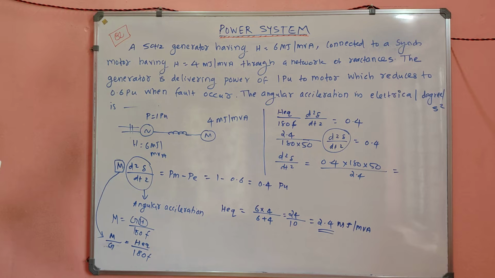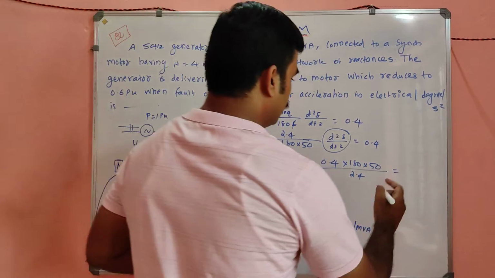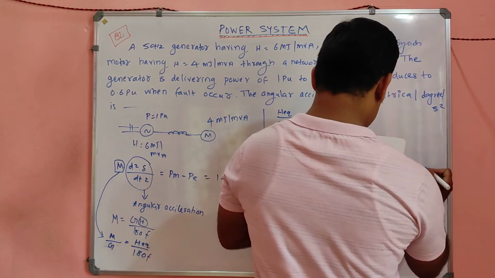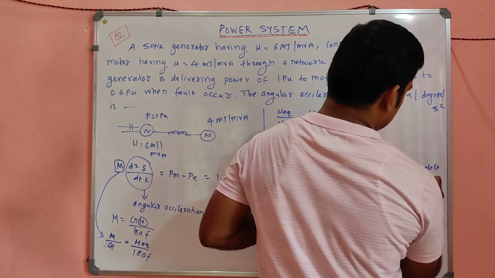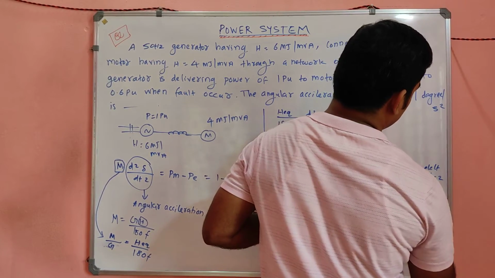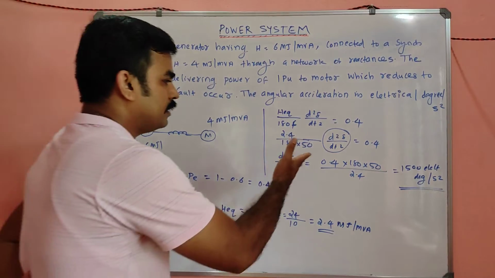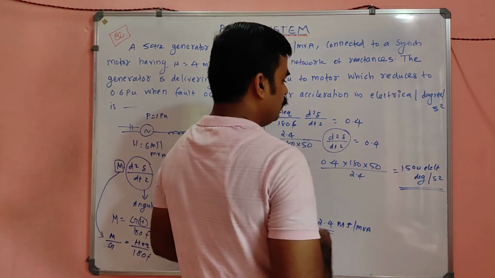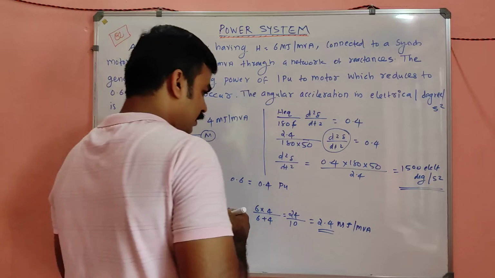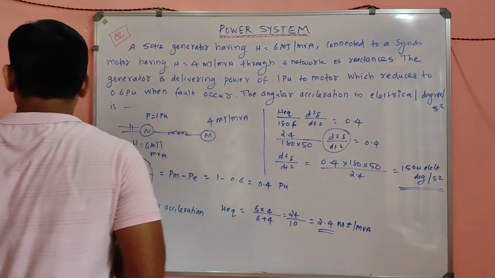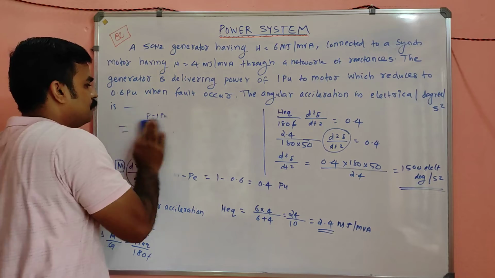okay, you just calculate it. H equivalent divided by 180 into F, d square del by dt square, equal to 1500. I will get 1500 electrical degree per second square. Okay, d square del by dt square is nothing but the angular acceleration. Alright, you can check here. 18 into 5, what is 18 into 5? Okay, we will check whether my calculation is wrong. We can check now itself. Just a minute.